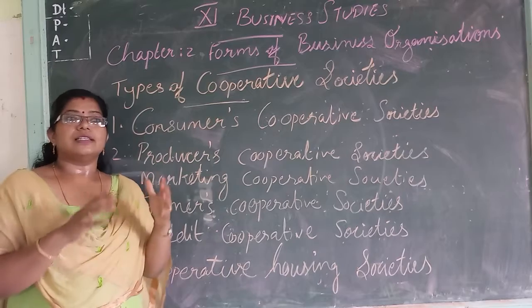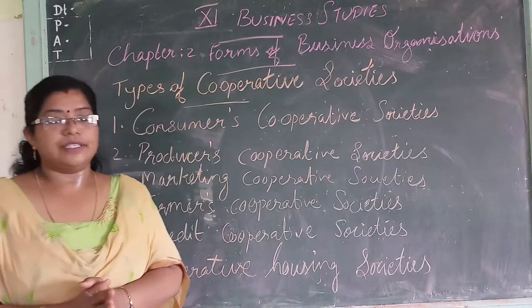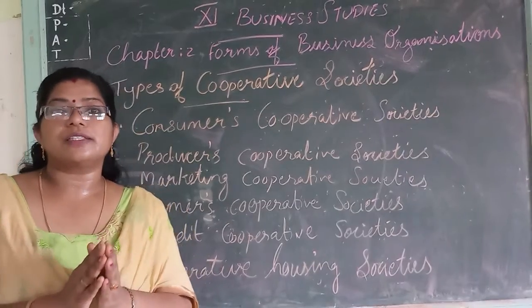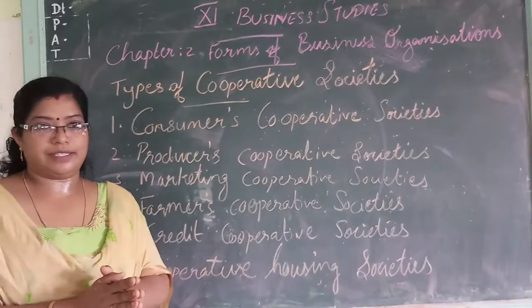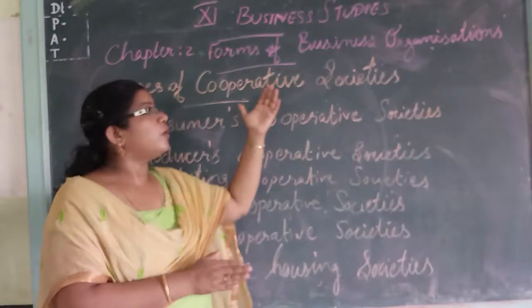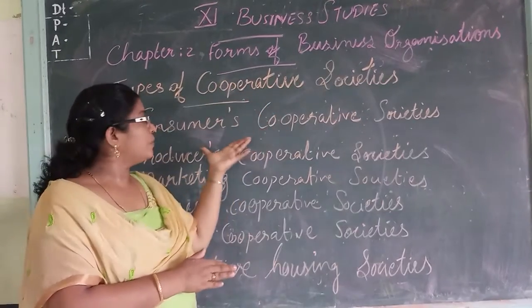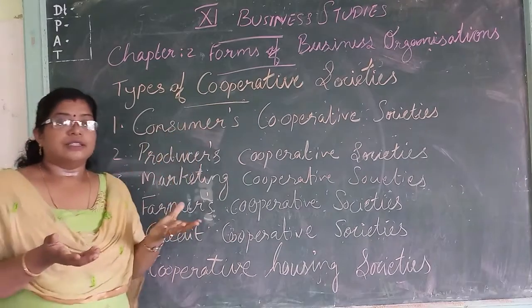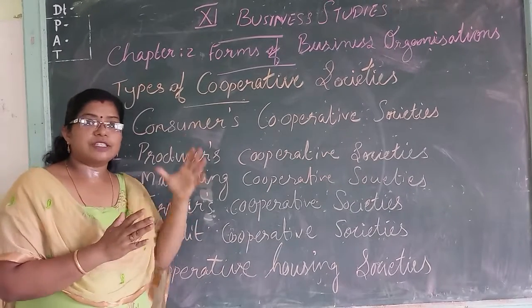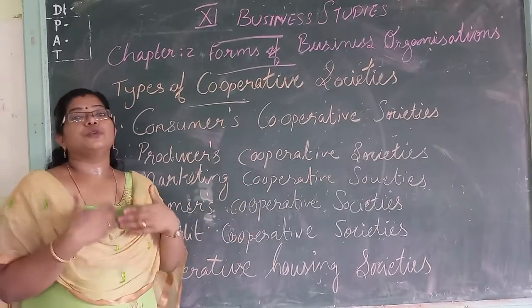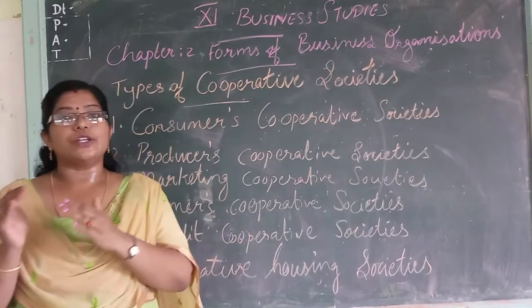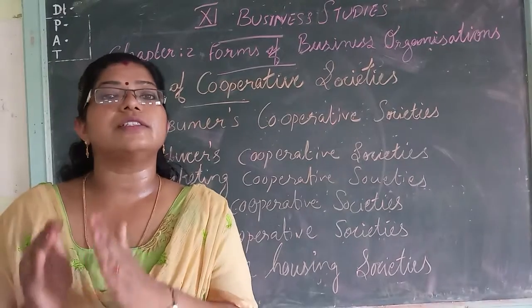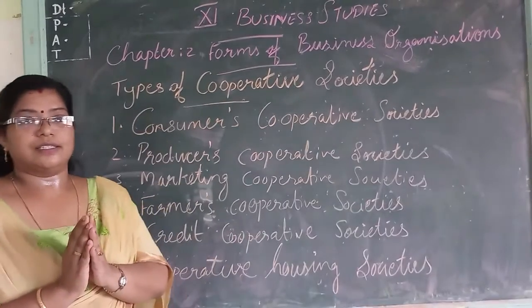Their ultimate aim is to provide good quality products to the consumers at a reasonable price.